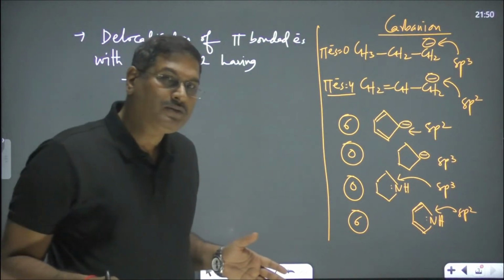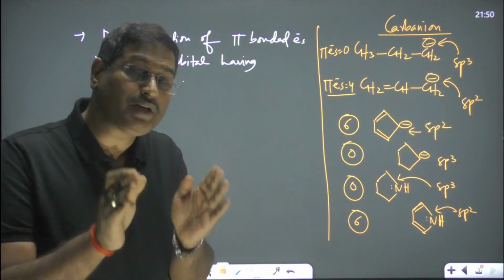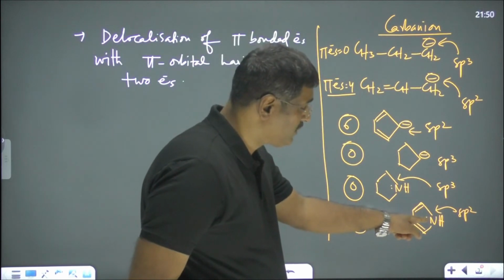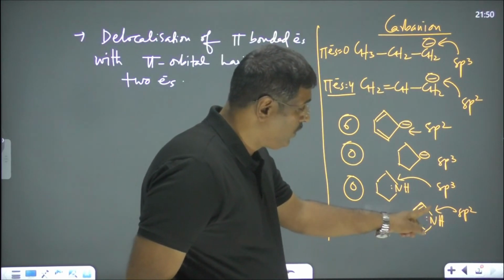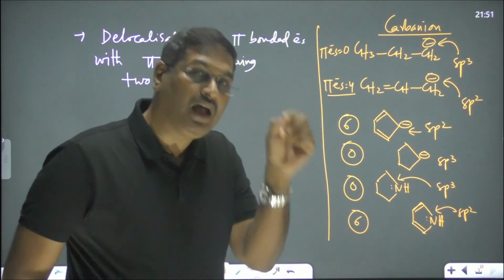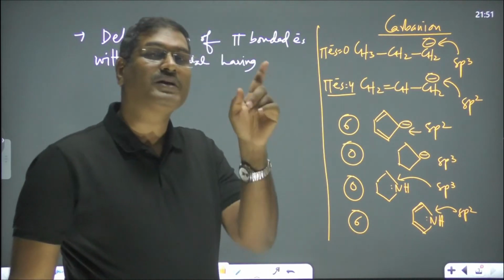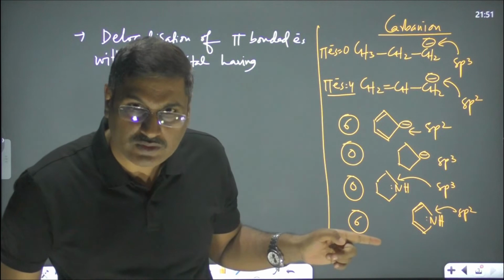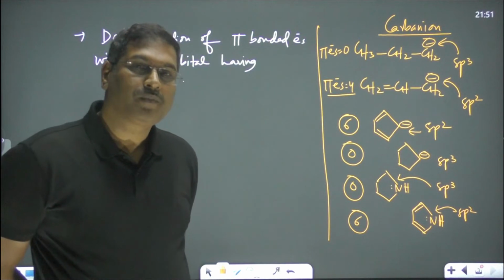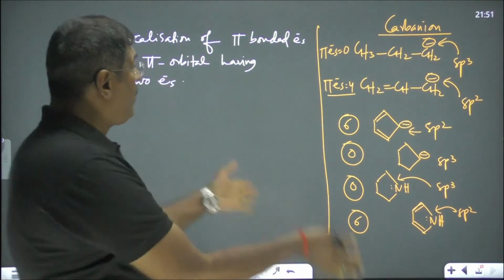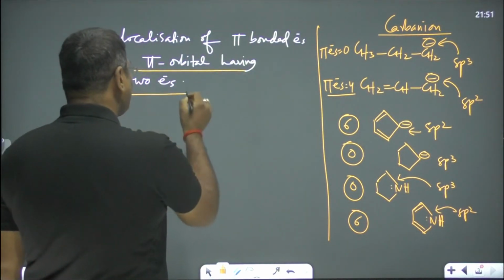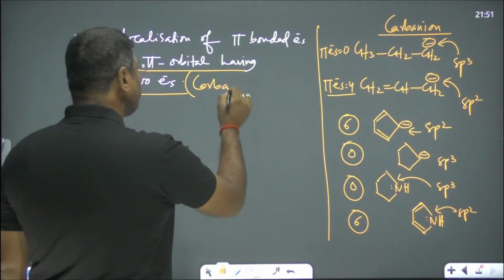So what are the pi electrons? Electrons present in unhybridized orbitals, and that's why 2 to 4 to 6. Because its hybridization is sp2, one of the orbitals which contains this electron pair is basically unhybridized, and that electron pair is considered pi electrons, and that's why 2 to 4 to 6 pi electrons. I hope you got it. Now in this context you have to understand that a pi orbital having 2 electrons is the case of carbanion.